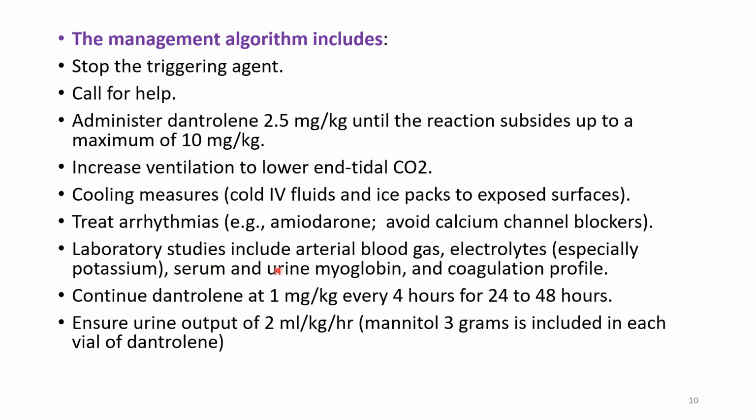Lab studies should include ABG, that is arterial blood gas analysis, and electrolytes. Especially we have to see potassium levels, serum and urine myoglobin levels, and observe the coagulation profile. Continue dantrolene at 1 mg per kg every 4 hours for 24 to 48 hours, and we should ensure a urine output of 2 ml per kg per hour. And mannitol 3 grams should be added to each vial of dantrolene. So this is the management algorithm for malignant hyperthermia.